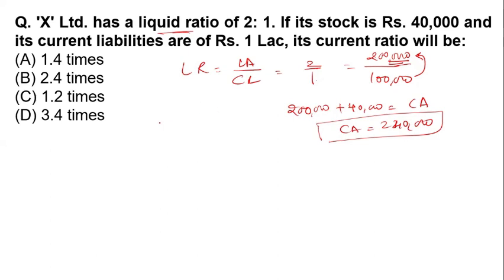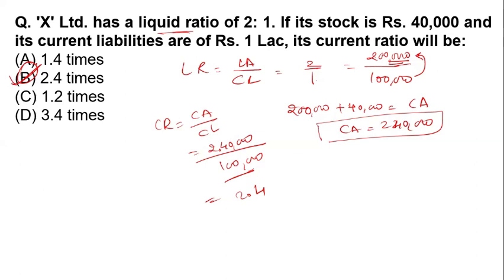So what is the current ratio formula? That is the current asset divided by current liability. So 2 lakh 40,000 is the current asset and 1 lakh is the current liability. So the answer will be 2.4 times. That is option number B, the right answer for this question.